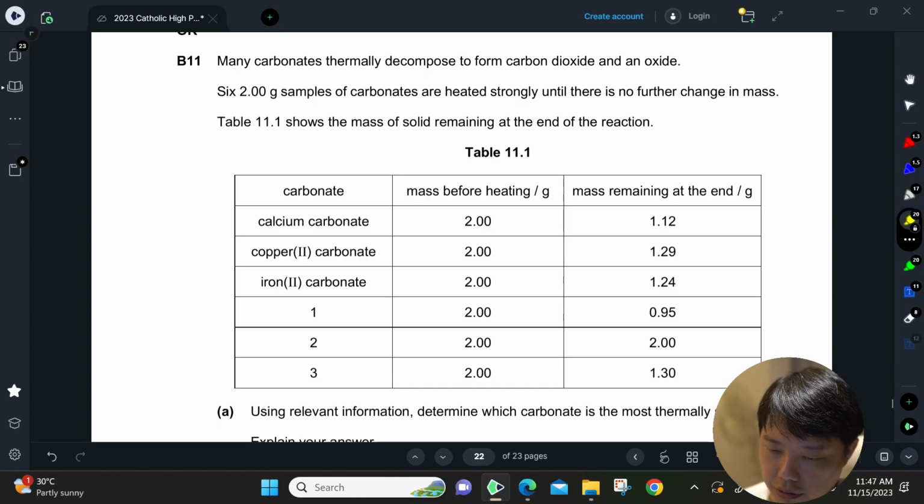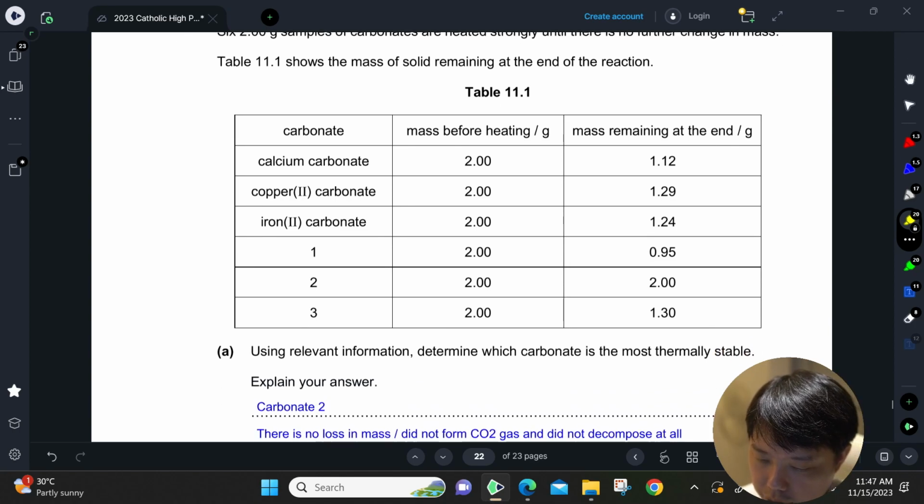All right, last question from Catholic High. So we are given a table of the mass of various carbonates and the mass of this carbonate remaining at the end of the heating. Using relevant information, determine which carbonate is the most thermally stable.